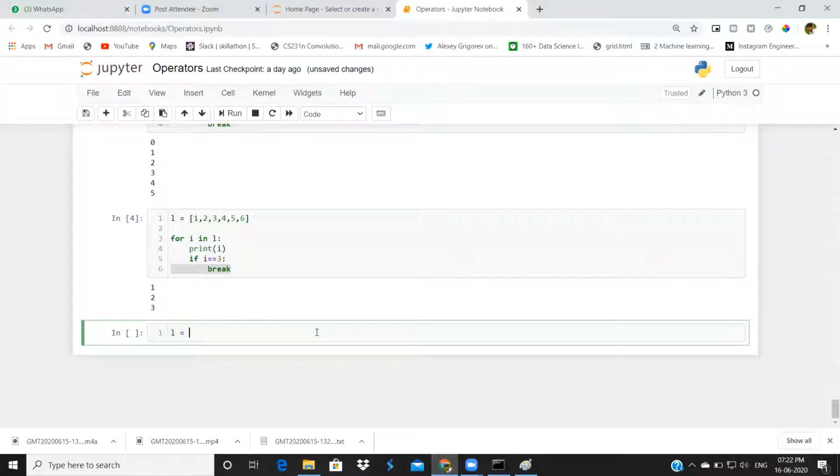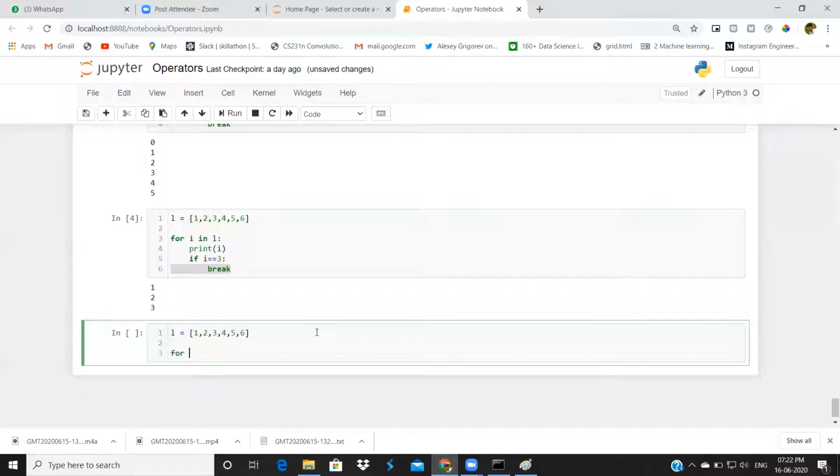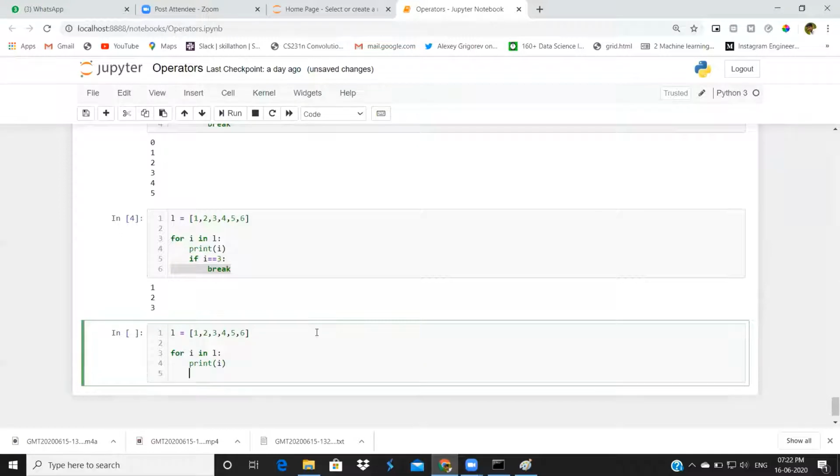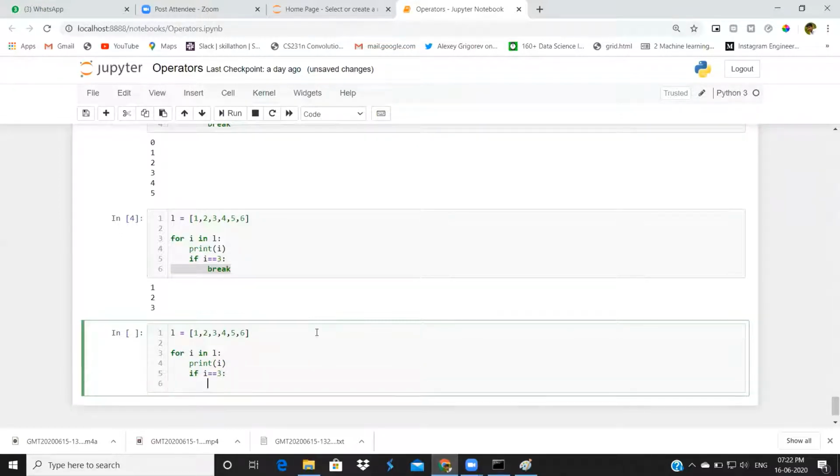Let me try with one example. Same as the above example: 1, 2, 3, 4, 5, 6. For i in L, print i. If i equal to 3, now I'm giving continue here.